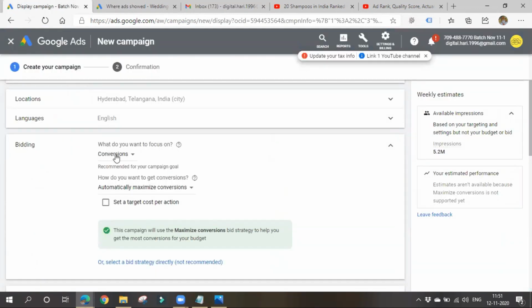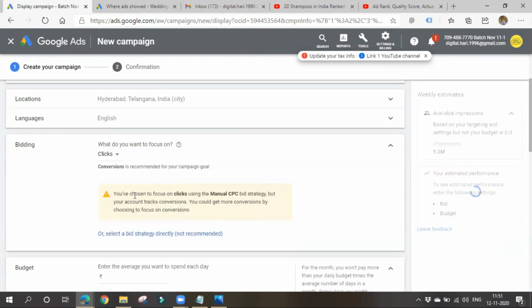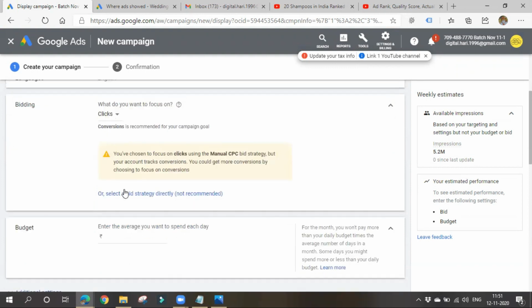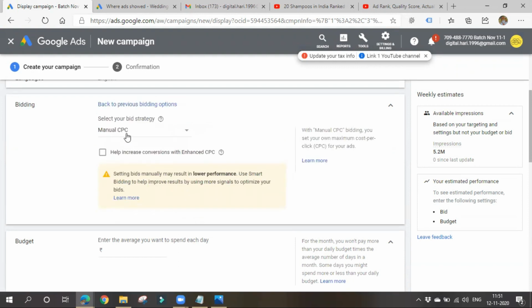Here the bidding strategy will be CPC, cost per click. Choose clicks. I have chosen to focus on clicks using the manual CPC bidding strategy, but your account tracks conversions. It's okay, don't bother. Always choose the bidding strategy as clicks, because you will be charged based on cost per click, or you can also choose manual CPC. I'll explain what enhanced CPC is later, while talking about bidding strategies.